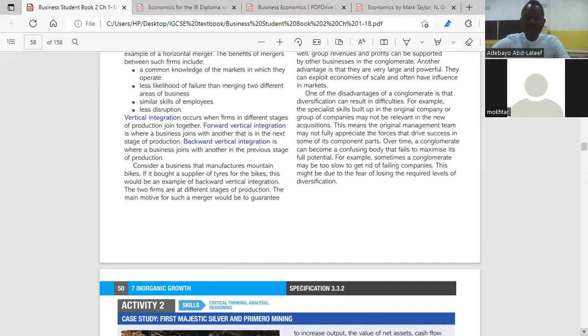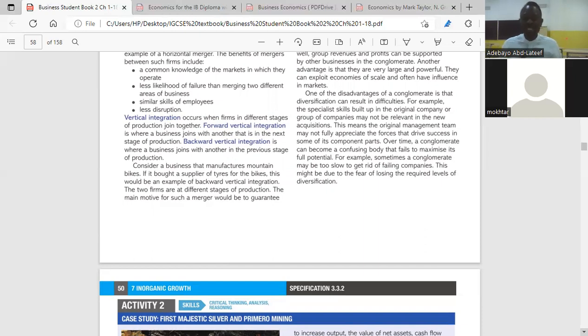When you talk about stages of production, you're talking about the primary stage, the secondary stage, the tertiary stage. So if a business in the tertiary stage is joining together with a business in the secondary stage, that is vertical integration. If a business in the secondary stage is joining up with a business in the primary stage, it is also called vertical integration.